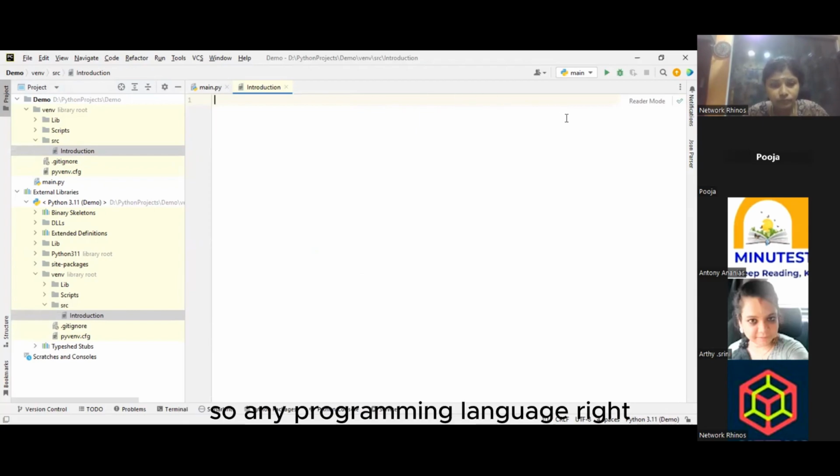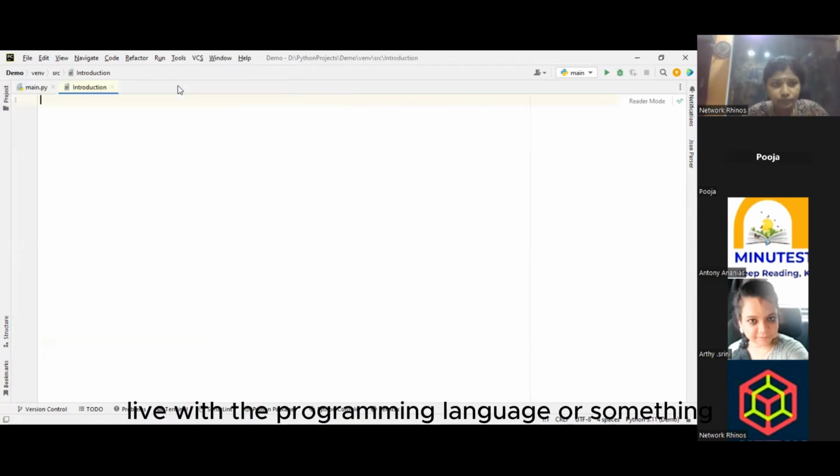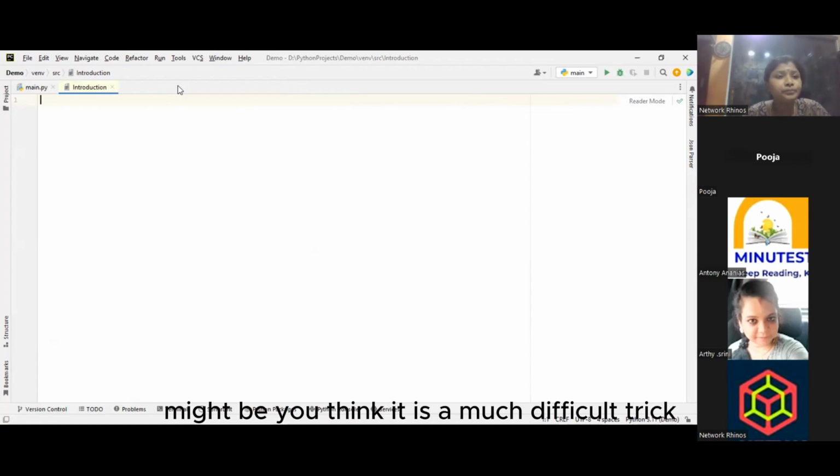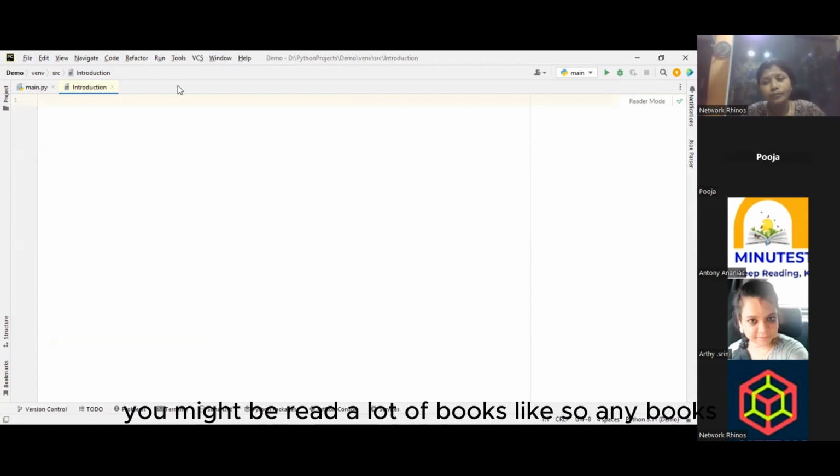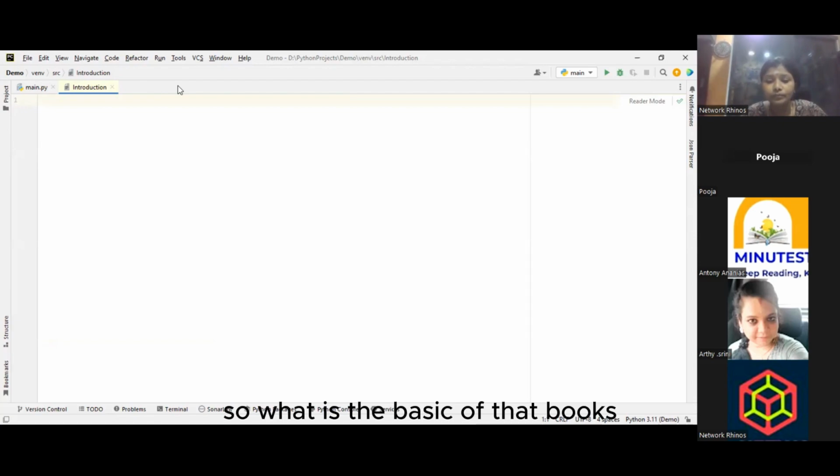Okay, so any programming language, right? Leave the programming language aside for now. Maybe you think it is much more difficult, right? Maybe you read some books in your college days, or maybe recently you read a lot of books, right? Any books we take, for example English books, what is the basic of those books?